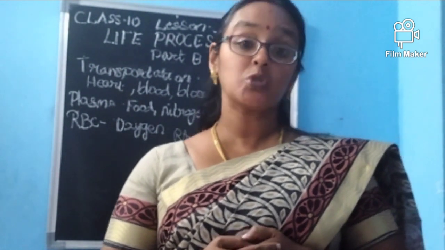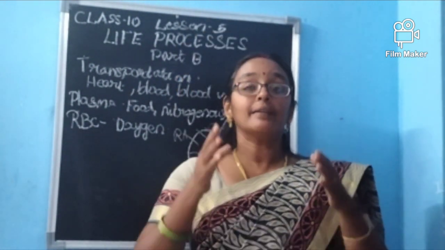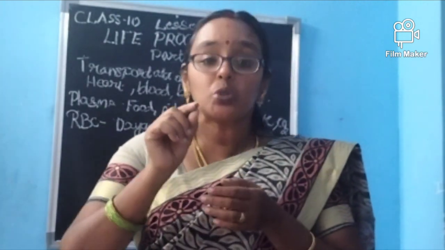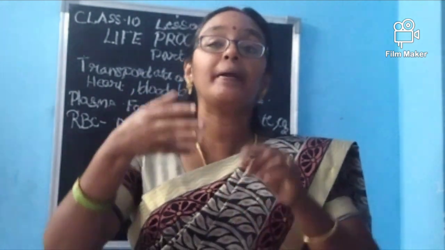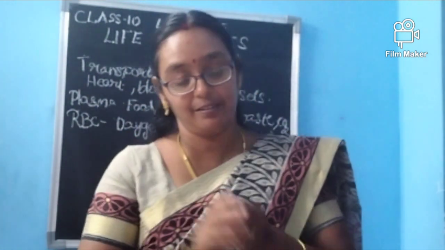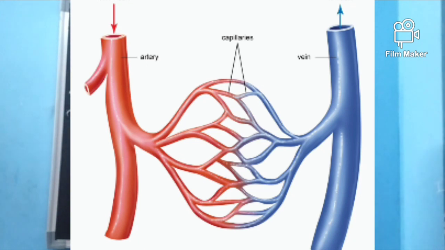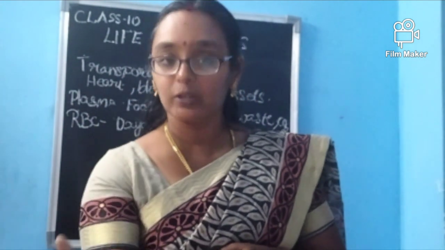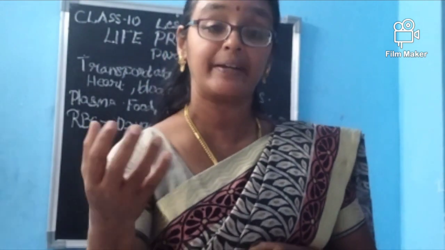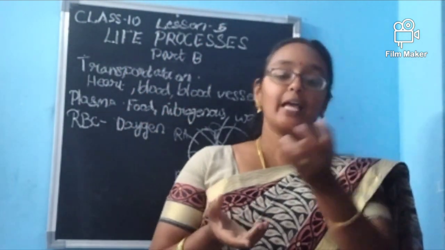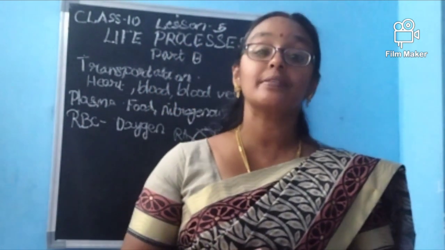Then about the capillaries also, you should understand what capillaries are. When the arteries or veins reach the tissues, they divide more and more to form small minute tubes called capillaries. The capillaries are directly connected to each and every cell. Through this, diffusion of oxygen and carbon dioxide will happen. The oxygen will be given by the capillaries to the cell, and the carbon dioxide will be taken from the cell to the blood through these capillaries. Okay, so capillaries also play an important role.